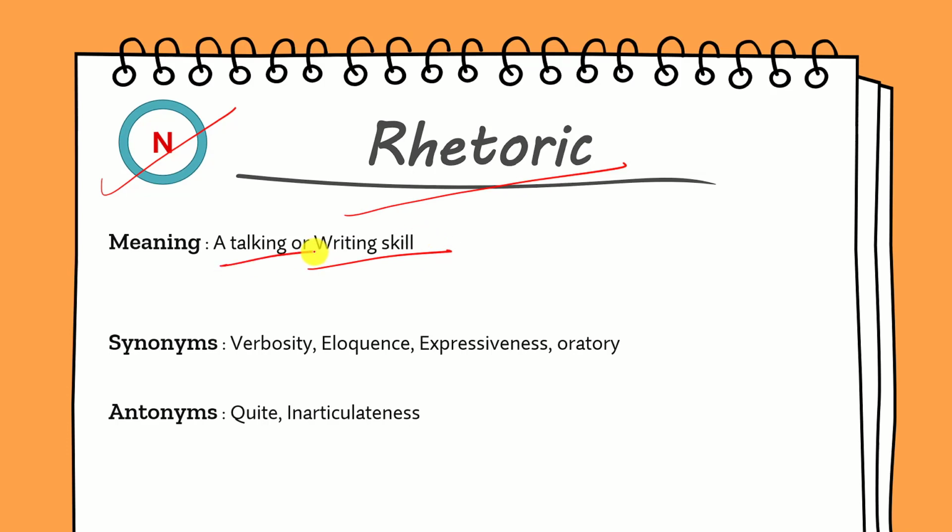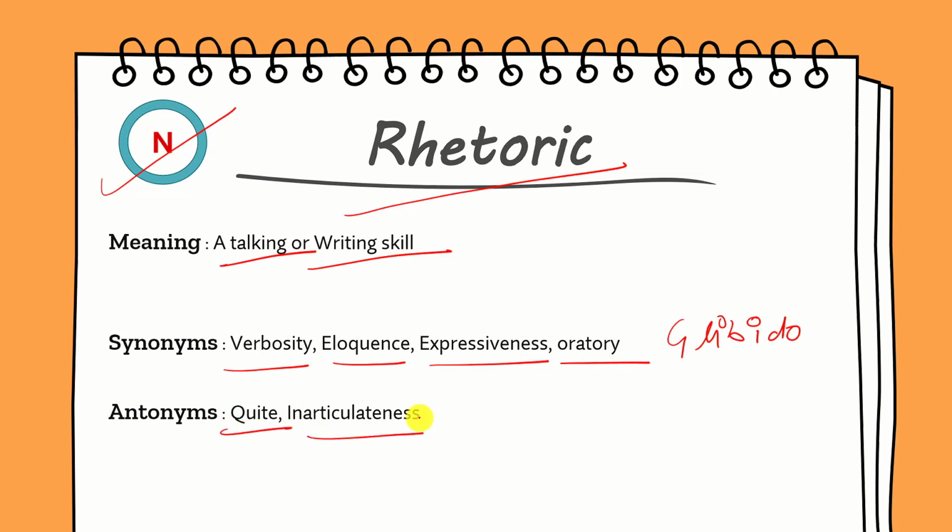In Hindi it means लिखने में या बोलने में बहुत निपुण होना, बहुत अच्छा होना, उसको बोलते हैं rhetoric. Now let's take a look at its synonyms. Its synonyms are verbosity, eloquence, expressiveness, oratory. You can also say glib. Glib is a word which is used for a fluent speaker, so you can also write it here. Now its antonyms are quiet and inarticulateness. These are the antonyms of this word.